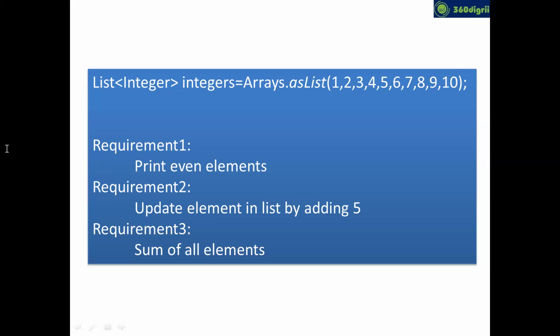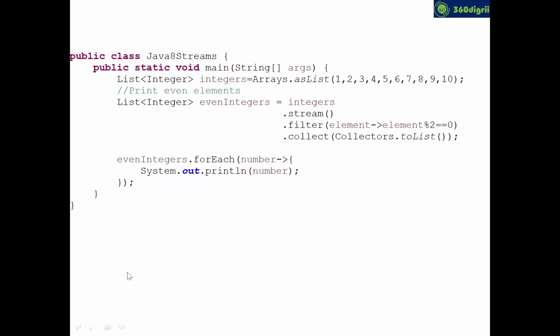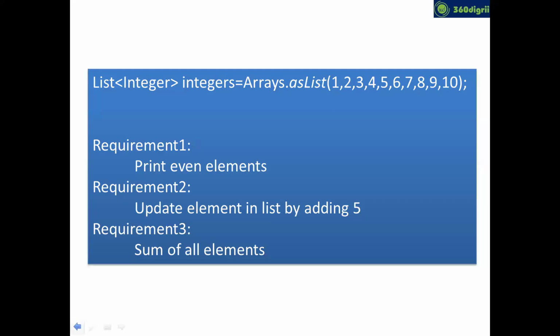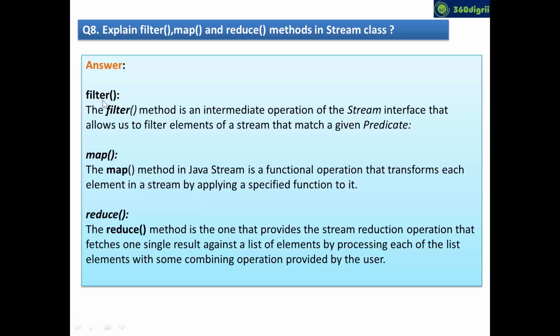Okay. Now, can you go back and look at the definitions of your three methods? Can you see the first one, filter? The filter method is an intermediate operation, and it will return the elements which are passing the test.